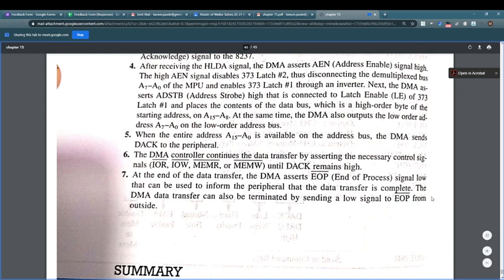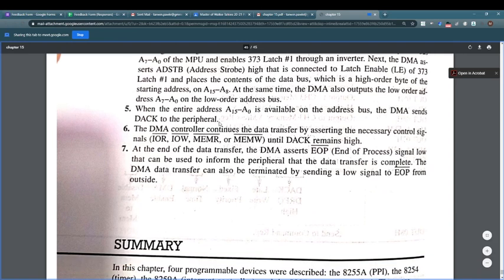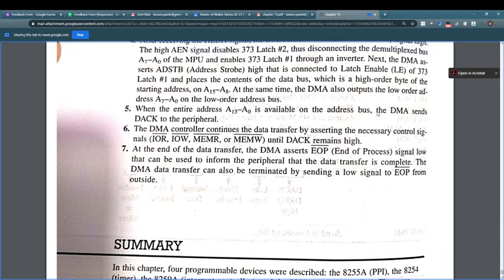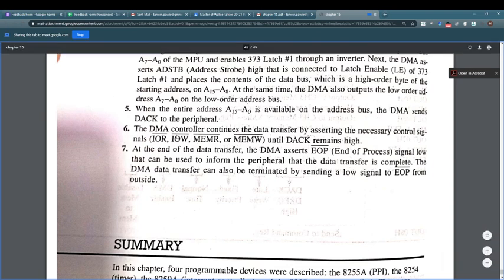At the same time, DMA also puts the lower byte, A0 to A7, on the lower address bus. When the entire 16-bit address is available on the address bus, DMA sends the DAK signal to the peripheral, that is the acknowledgement signal. The DMA controller continues the data transfer by asserting the necessary control signals, which are input read, input write, memory read, memory write, until the DAK remains high.